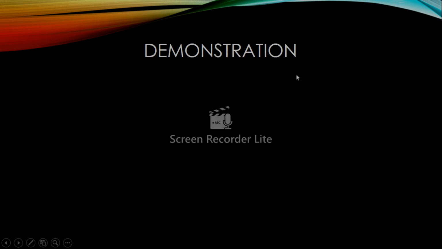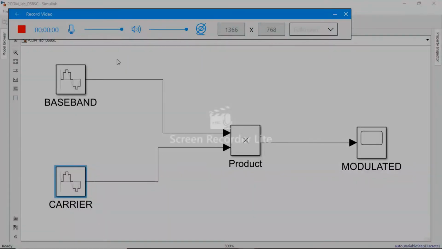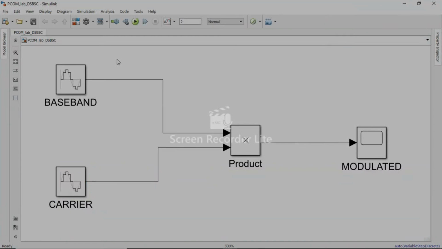Next, I will show the demonstration of the simulation in Matlab. So this is the circuit of the balance modulator. This baseband, sine wave baseband, is the message signal, and the carrier signal is here. And I use a multiplier for the input and connect to the scope.